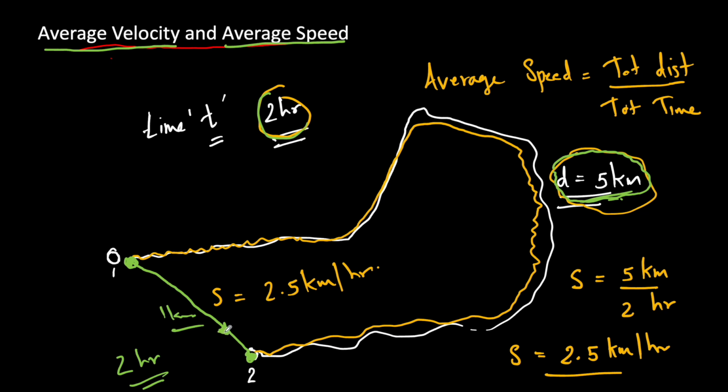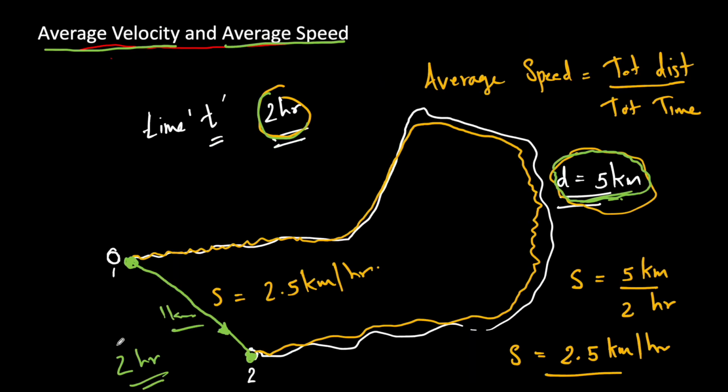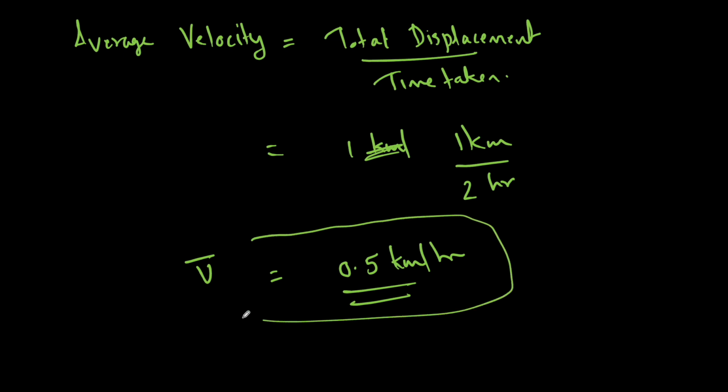So his net displacement is 1 kilometer, and for that displacement he took 2 hours. That means 1 kilometer divided by 2 hours, which is 0.5 kilometer per hour. That is the average velocity. You can represent it using V bar or V, it doesn't matter.